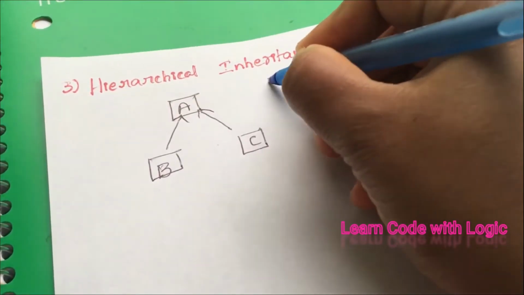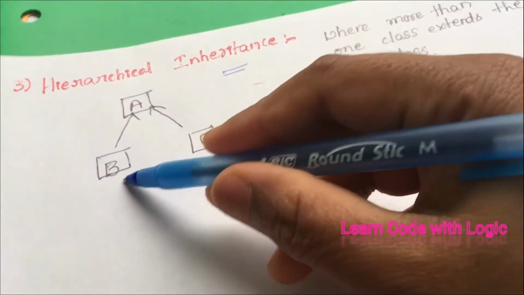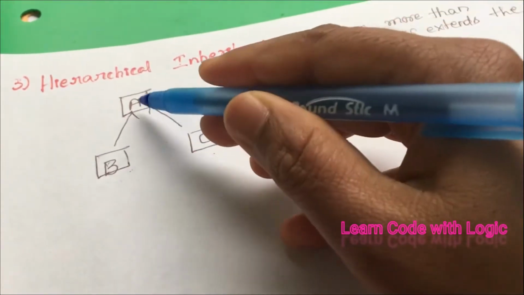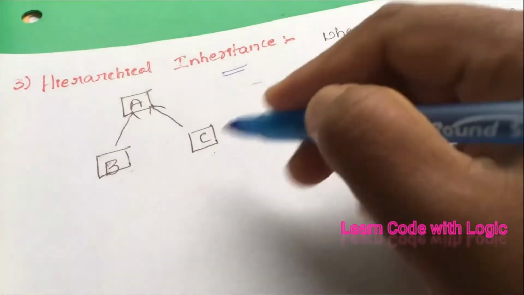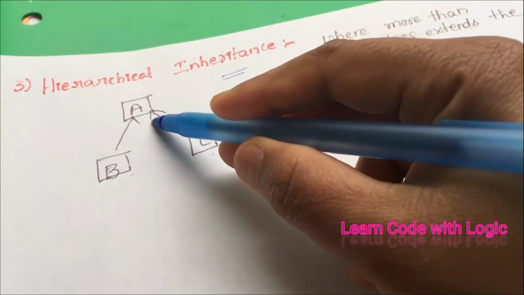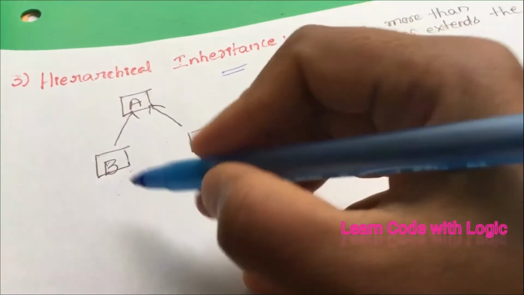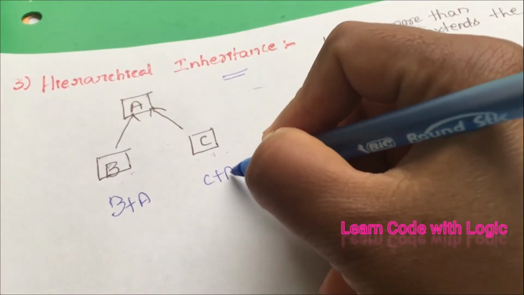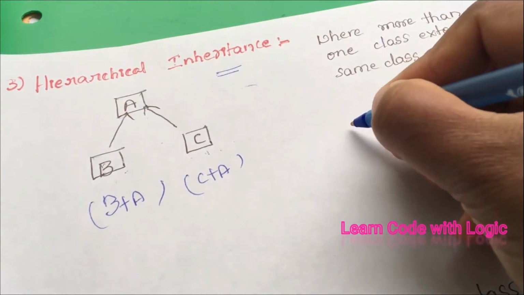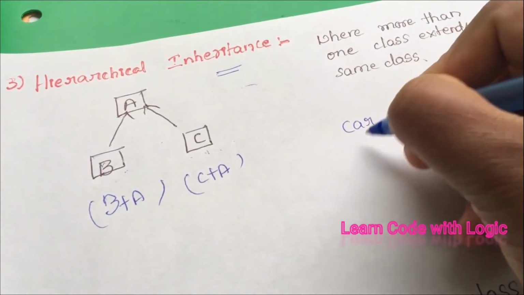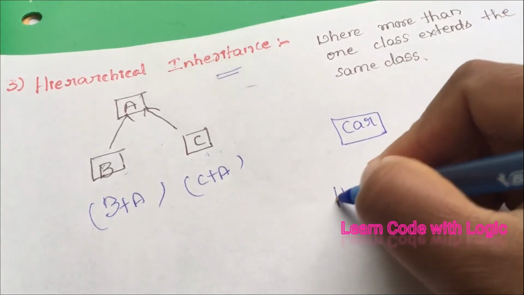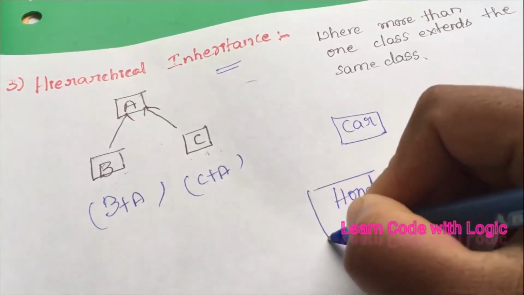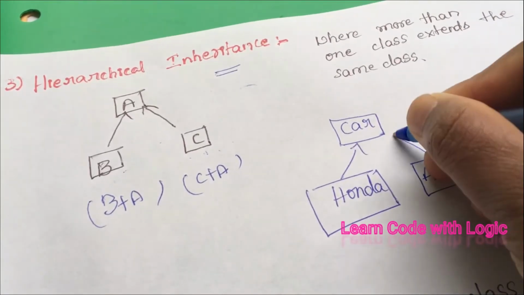The third type of inheritance is hierarchy, where 2 or more classes extend the same class. Here B and C both extend the same class, meaning B can have the features of A, but B is different and again C is different. This one is B plus A, this one is C plus A. We will also understand the previous example here. Car, Honda and Audi. Both manufacturers we can extend to the car class.